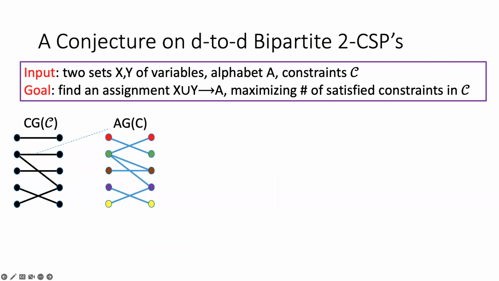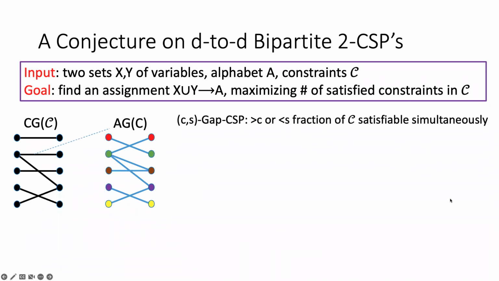So this is the definition of CSP, and typically for CSPs, we focus on the so-called gap problem. We're given two constants, C and S, called the completeness parameter and the soundness parameter, both between 0 and 1. We want to know whether at least C fraction of the constraints can be satisfied simultaneously by an assignment, or no more than S fraction of the constraints can be satisfied by any single assignment, if we are promised that one of these possibilities will happen. So this is called a gap CSP problem.